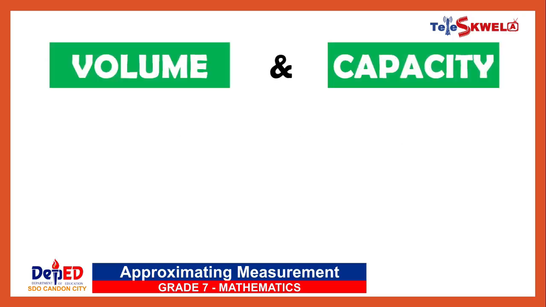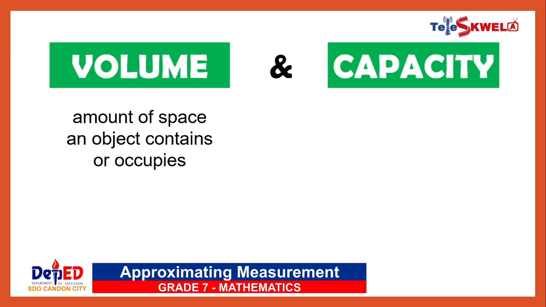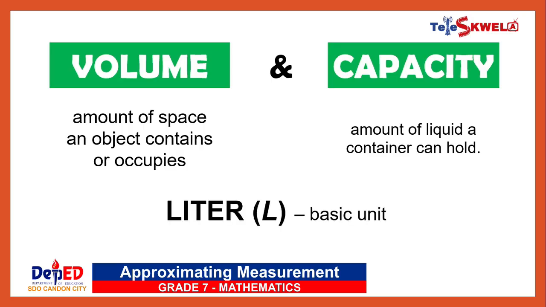Next, we have volume and capacity. The capacity of a container is the amount of liquid it can hold, while the volume is the amount of space an object contains or occupies. The basic unit of capacity is liter.